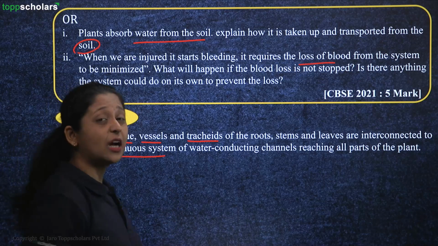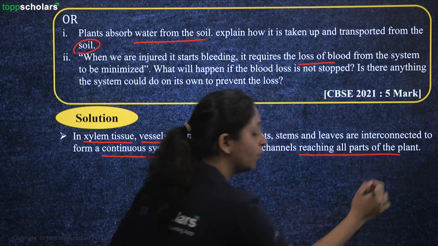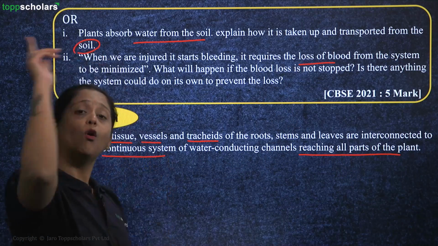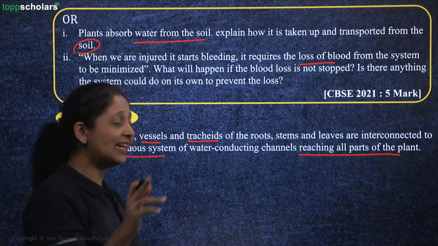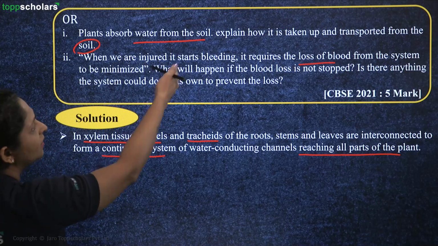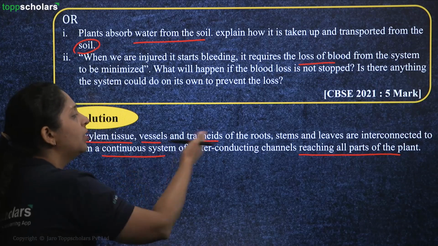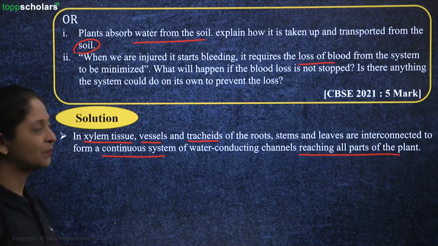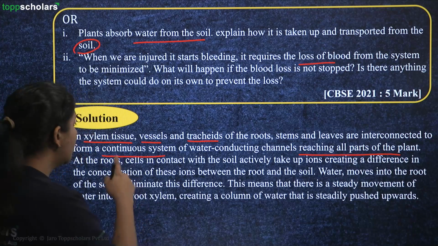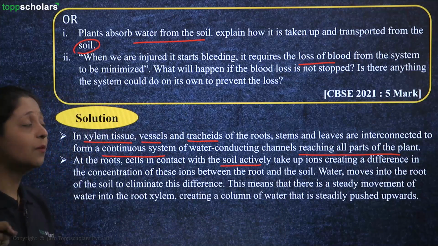So they will form a very continuous system of water conducting channels from the soil to all the plant parts. This can be easily done with the help of xylem tissue. So they are just asking you how it is going through the soil, from the soil to the different plant parts with the help of these conducting tissues. Then here, when your root comes in contact with the soil, it starts to actively take up the water.